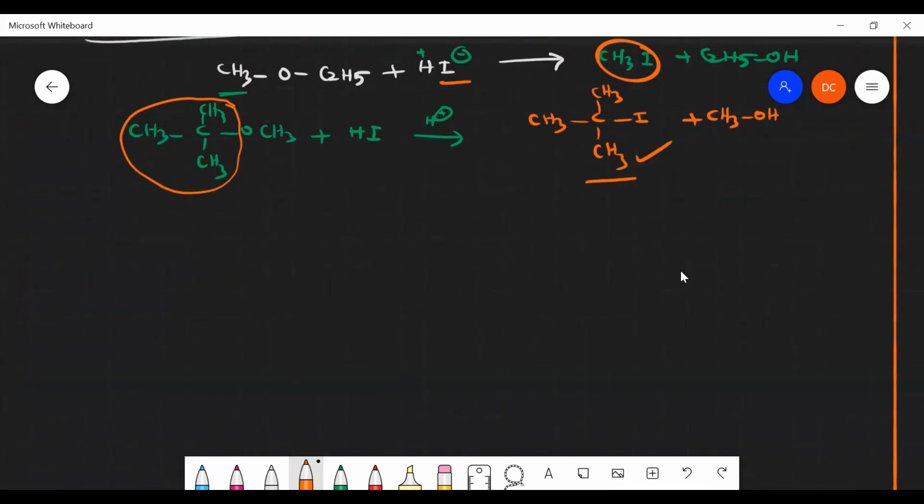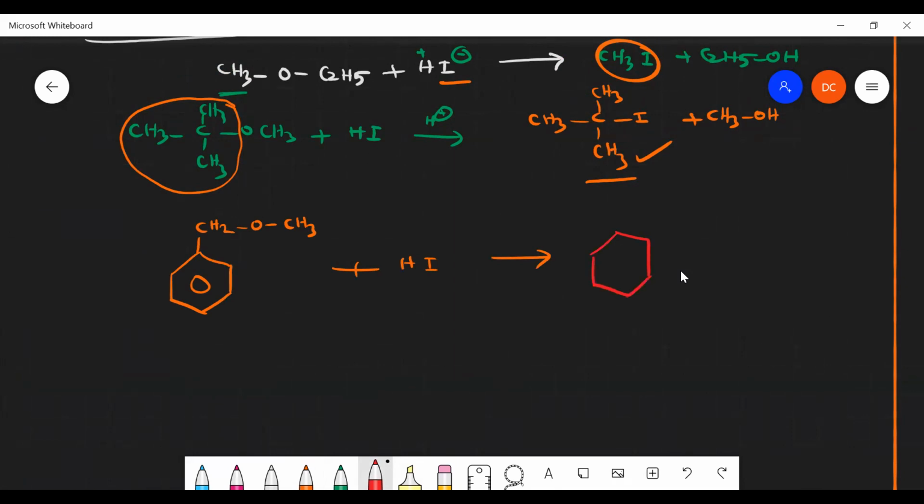Very, very important. Suppose I have a compound like this, a benzene ring and here CH2OCH3. If it reacts with HI, what will it form as a product? So I gets attached to the benzene CH2 and CH3OH will be formed, sir. Very nice.